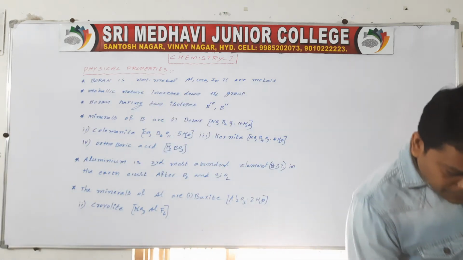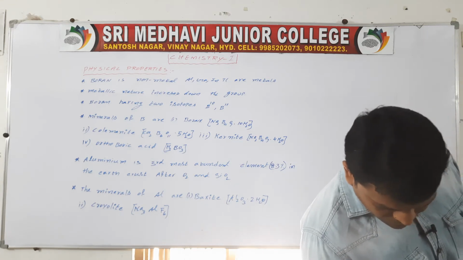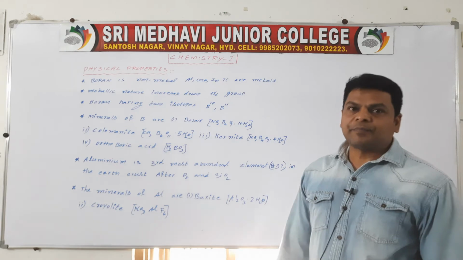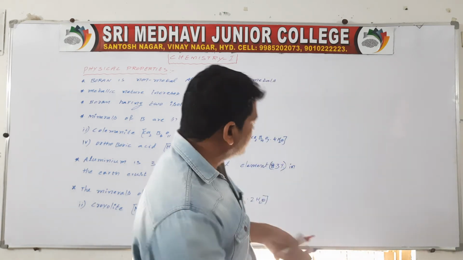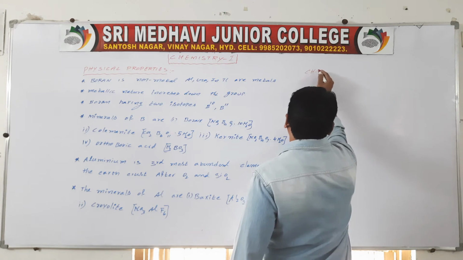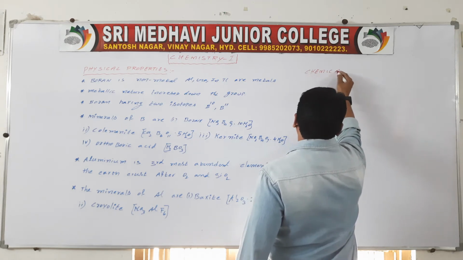Okay, next here you have to know chemical properties. See here, we have to discuss chemical properties.